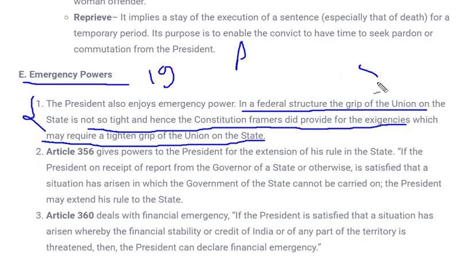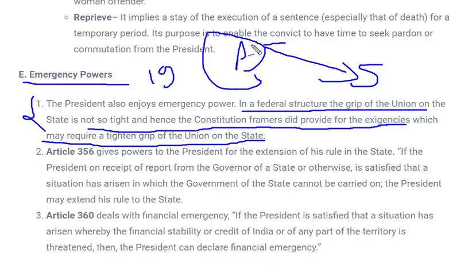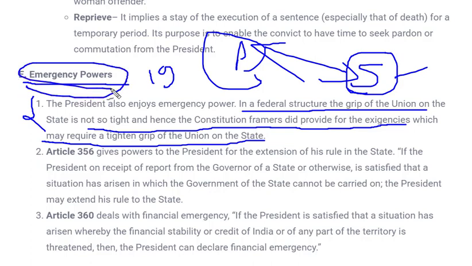So if state level and central level do not have a good relationship, there can be problems in running a country. Or if they have separate power, they can frame their own country and be a separate country. So this doesn't happen. For that case, Indian constitution has appointed a governor in each state, and that governor helps in case of emergency conditions.